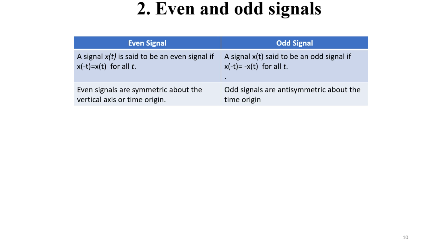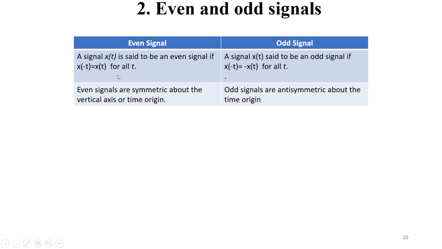Just try to understand. This x(t), which is a signal in the time domain: if we replace this t with minus t, let us consider this is the middle. If on this side we consider x(t), and now we replace t with minus t, meaning we consider the negative side, then if these two signals are identical to each other, we can say yes, it is an even signal.